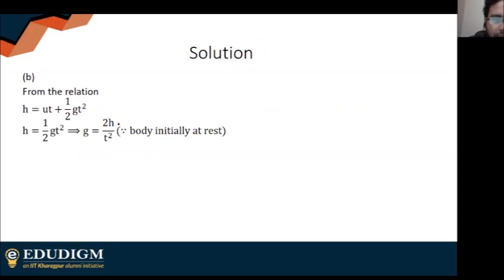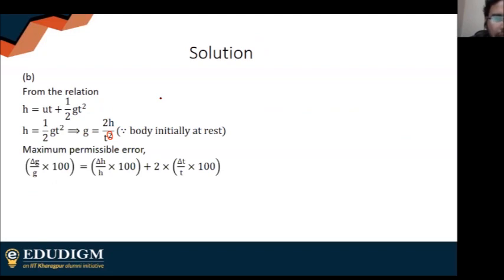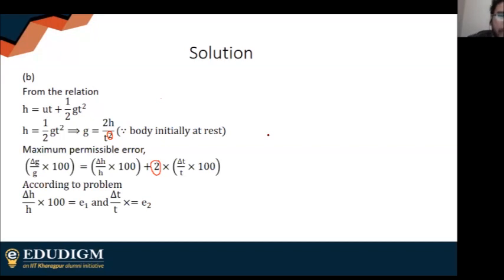The error of H is E1, the error of T is 2T, and remember the power of T is 2. The permissible maximum error will be this, and don't forget this 2 before the error of T. E1 and E2 errors are already given to you, so it simply becomes E1 plus 2E2.